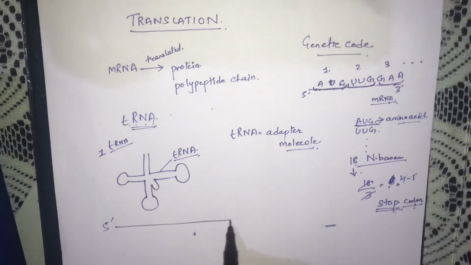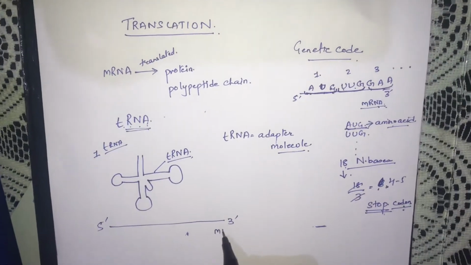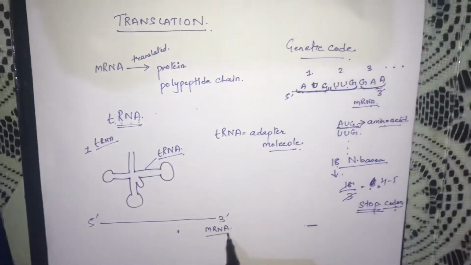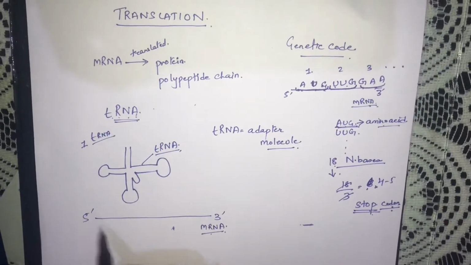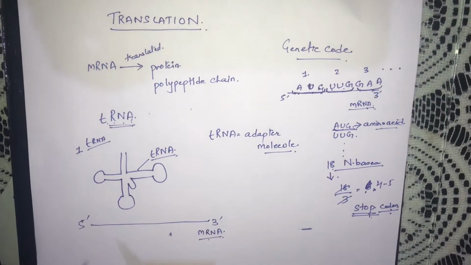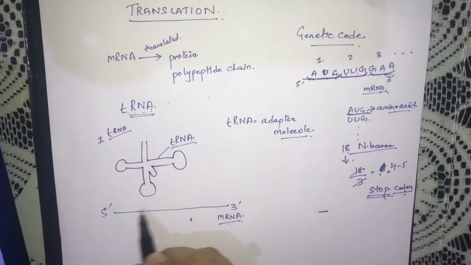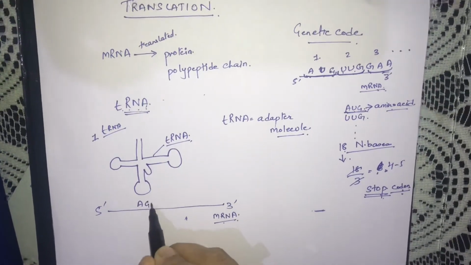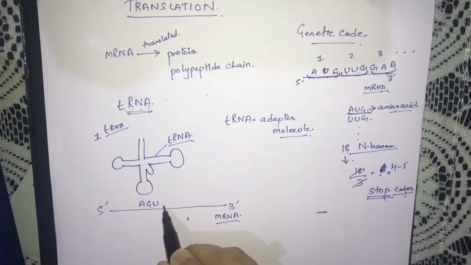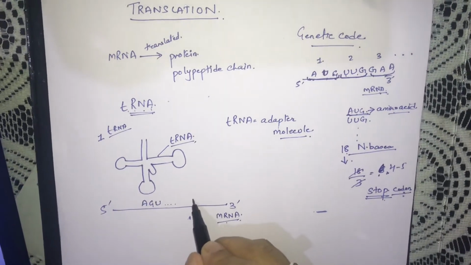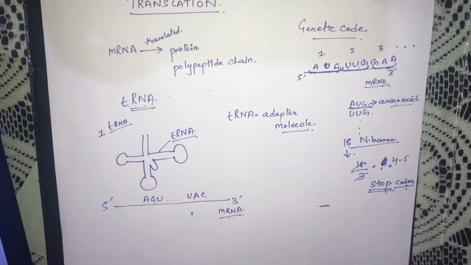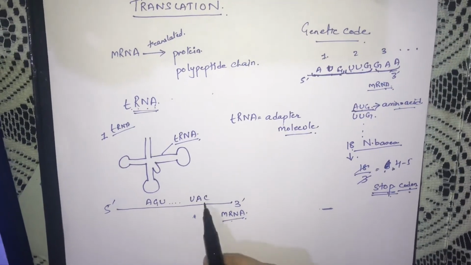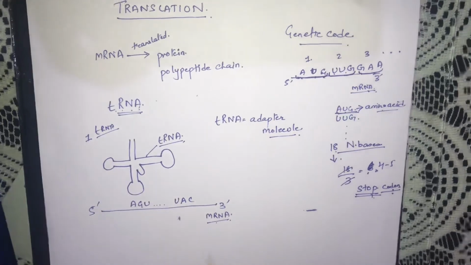Suppose this is a 5' to 3' mRNA sequence. After this mRNA is fully mature, suppose it has A, G, U, and it goes on and on, A, U, A, C, like that. Suppose this is the sequence of mRNA.